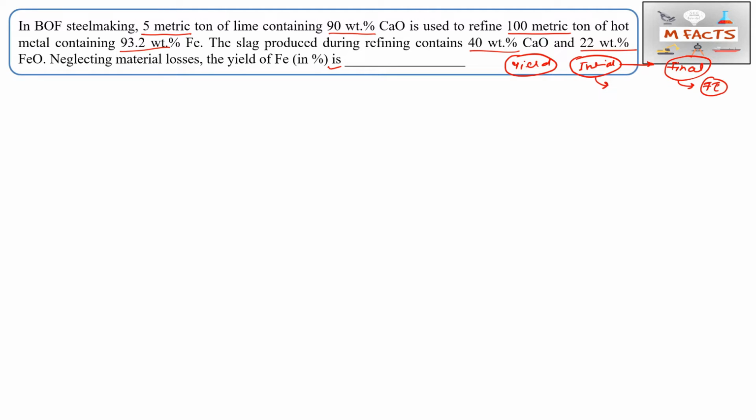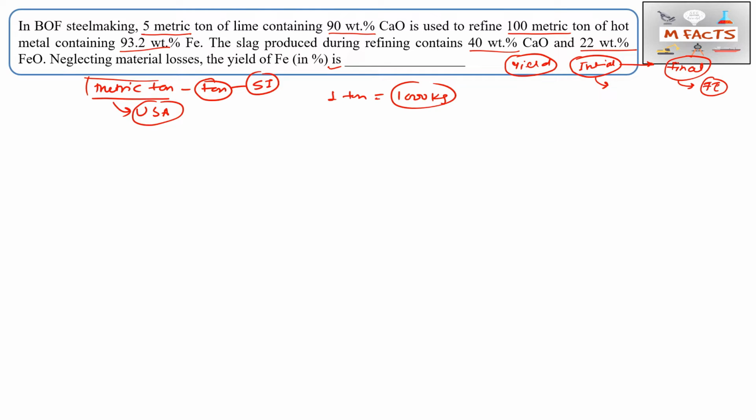The first thing is that people get confused with this metric ton. A metric ton is basically a ton. The ton is the SI unit for weight calculation, and the metric ton is the one recommended by the US government. So these both are the same. 1 ton or 1 metric ton is equal to 1000 kg. So don't get confused with metric ton or ton, these both are the same.